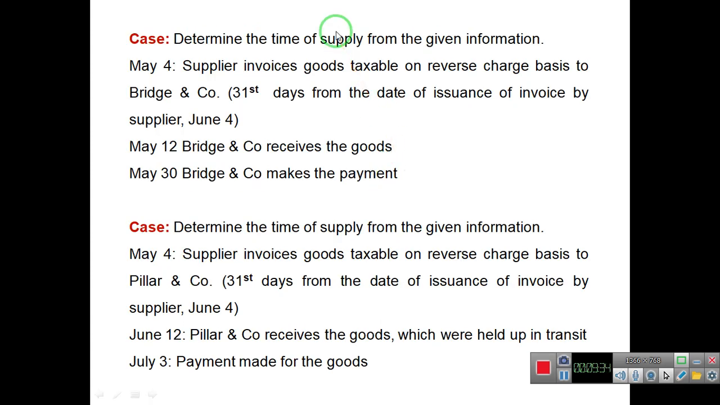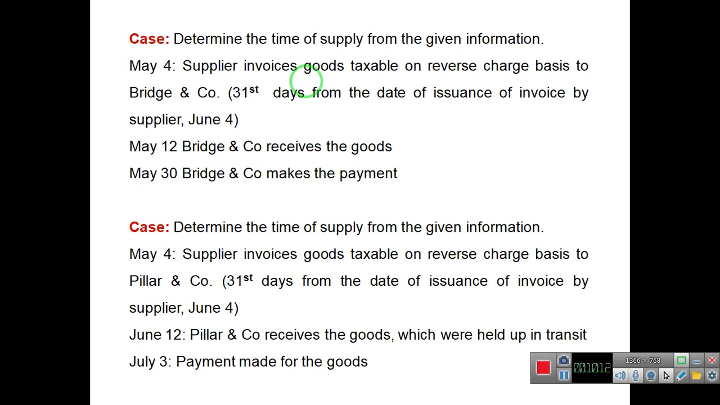Let's take an example for determination of time of supply under reverse charge. May 4, supplier invoices goods taxable on reverse charge basis to Bridge & Company. 31st day from the date of issue of invoice by the supplier is June 4th. On May 12, Bridge and Company receives the goods. On May 30, Bridge and Company makes the payment.